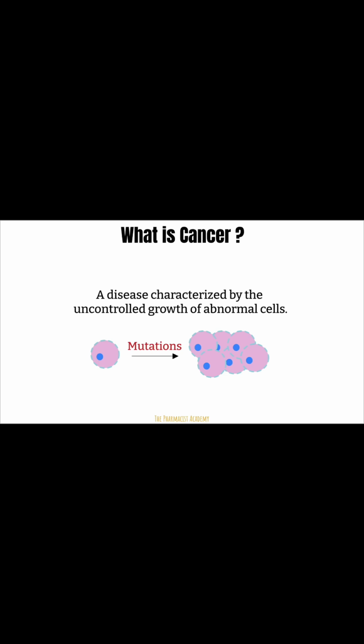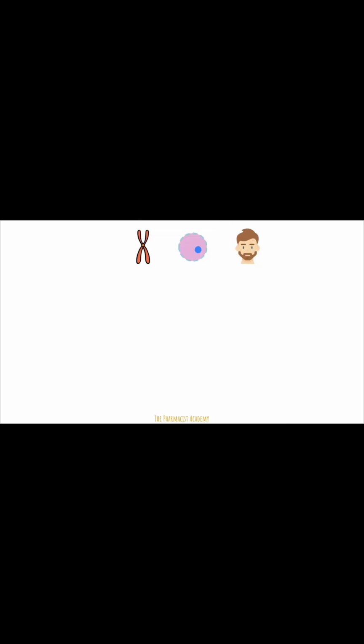All cancers start with mutations in our DNA. Just like how for diabetes we think of sugar or glucose, for cancer, let's think of DNA and genetics. DNA forms the building blocks to all mankind. So this guy here is actually made up of many cells, and these cells are all made up of chromosomes, and these chromosomes are made up of DNA, and this DNA contains our genetic information, our genes. These genes contain instructions for your body to follow and build things that are needed for the body to function properly.